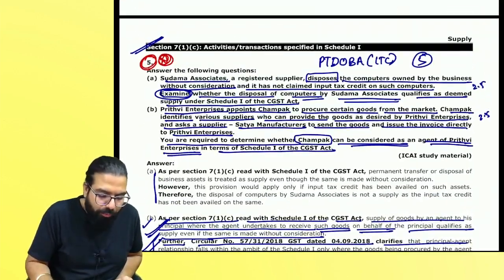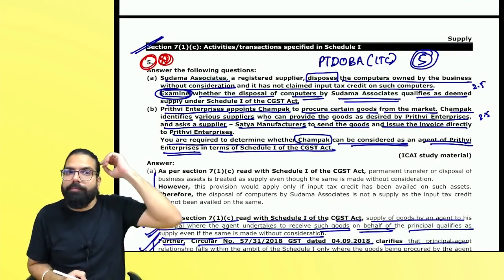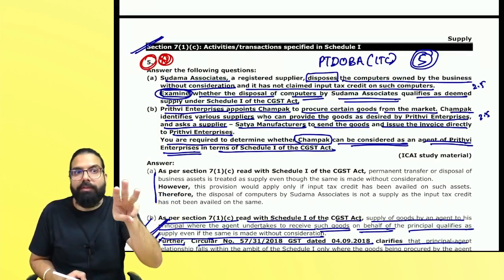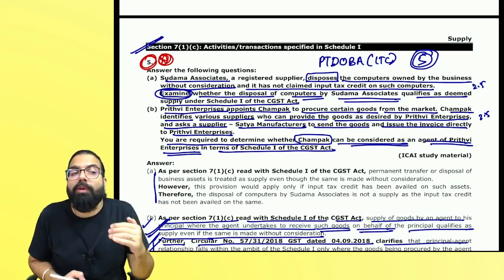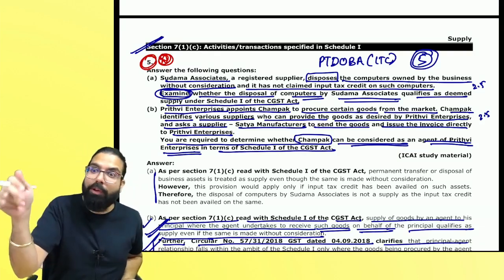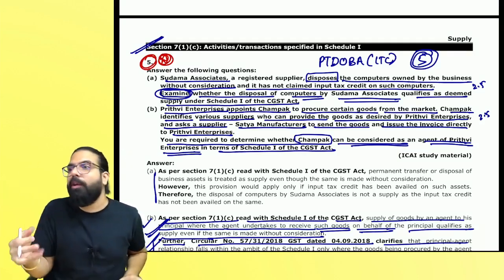Tell me one thing, out of 5 marks, how much will you give yourself? 2, 3, right? You knew the answer and you are giving yourself 3. Correct, everyone? How will you get 5 out of 5? It is with practice. Now, if I tell you again to write this answer, will you write better? That is the law of practice.